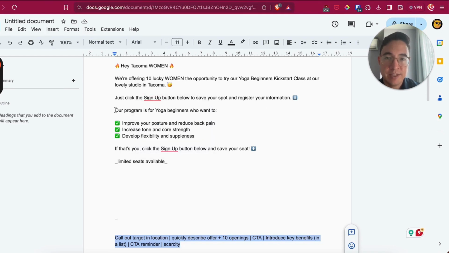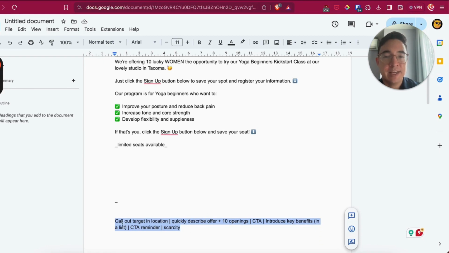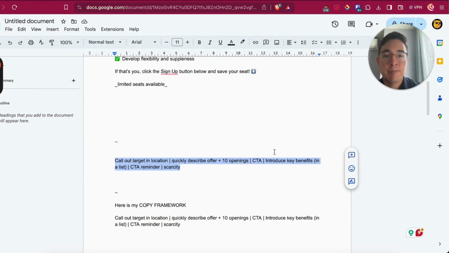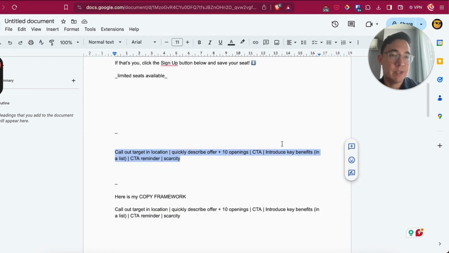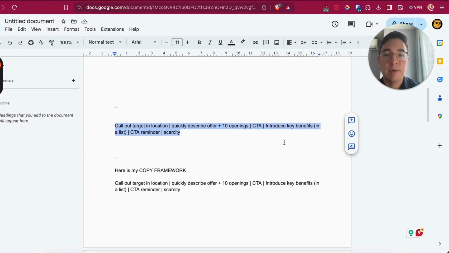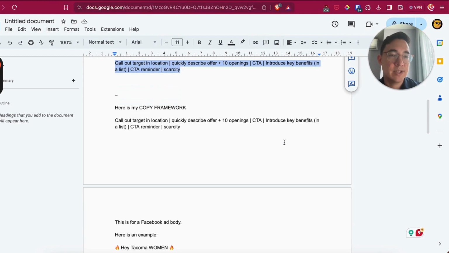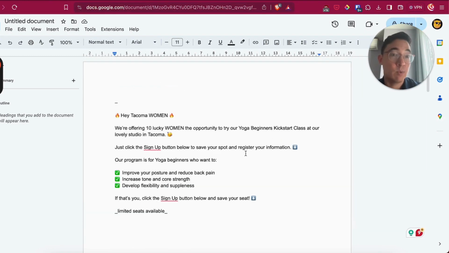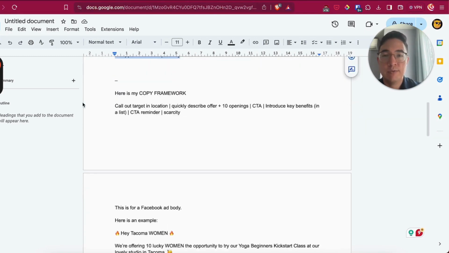Introduce key benefits in a list. Our program is for yoga beginners who want to improve posture, blah, blah, blah. CTA again: if that's you, click the sign up button below and save your seat. And then it's got a scarcity line. So I've condensed that down into the key, which is all of this stuff, so that it's easier for ChatGPT to understand what the contents of the ad is and the structure of the ad. But I don't just give it this information, I need to give it the fully written ad out as well as an example. So this is the overall prompt.